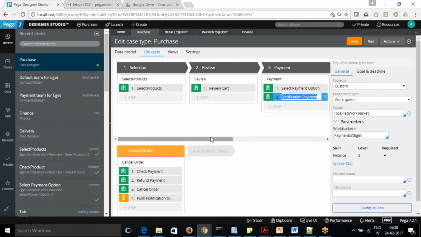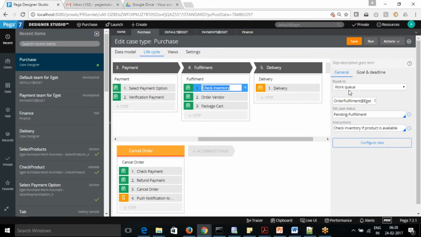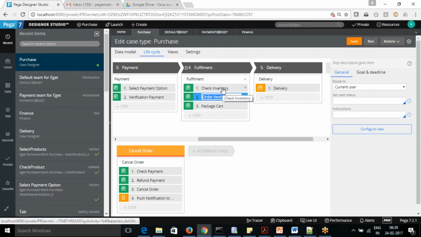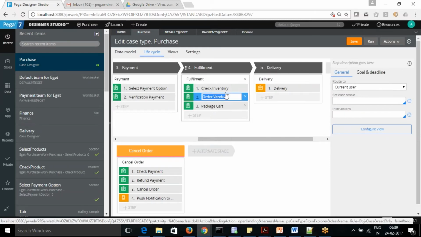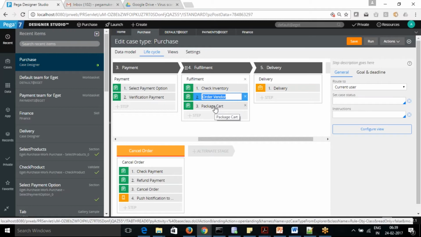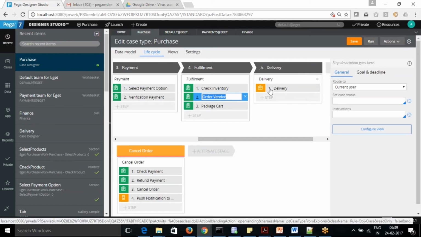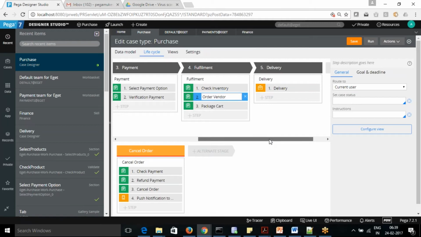So once it is done, it will go to the check inventory. Check inventory we have assigned to another department, fulfillment. When they finish it, it will come to the check inventory. And after that, if it is available here, it will come directly here. If it is available, we will not order from the vendor. We'll just go directly to the packaging of the card, and we'll assign that task to the delivery team. There it will create a separate subcase.